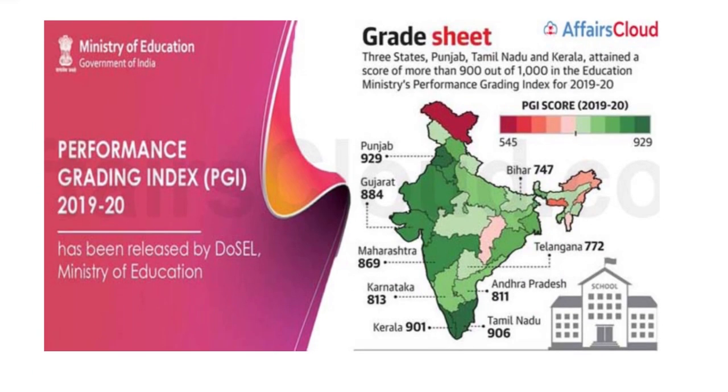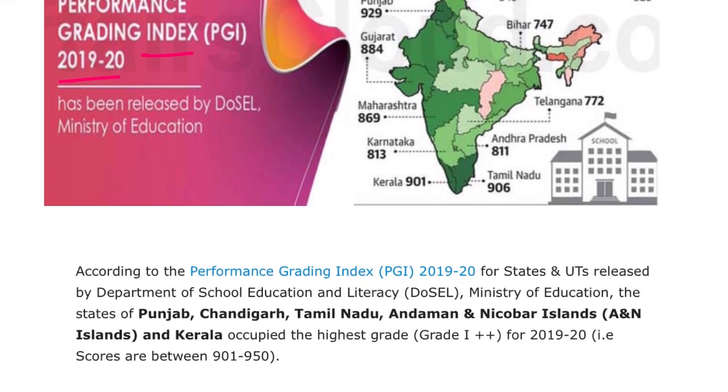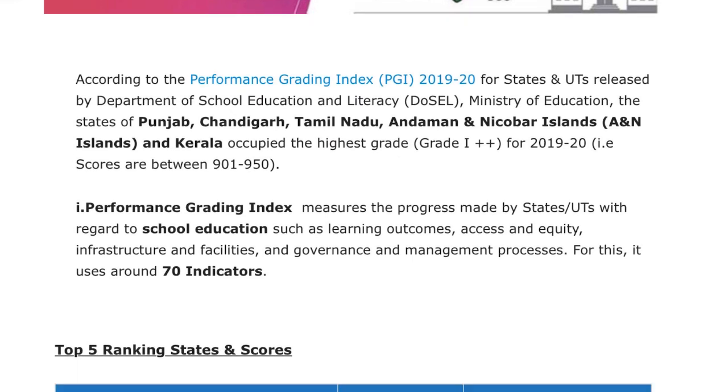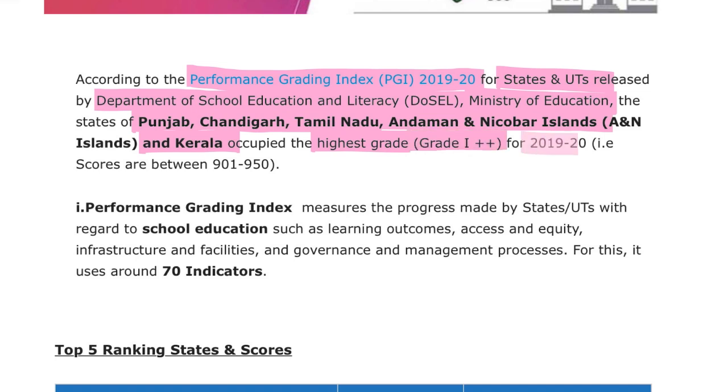Moving on. Next we'll be talking about the Performance Grading Index for the year 2019 to 2020 that has been released by DOSEL. What is your DOSEL? It is your Department of School Education and Literacy. According to the Performance Grading Index for 2019 to 2020 for states and union territories, released by DOSEL under the Ministry of Education, the states of Punjab, Chandigarh, Tamil Nadu, Andaman and Nicobar Islands and Kerala occupied the highest grade, that is grade 1++, for the same year.